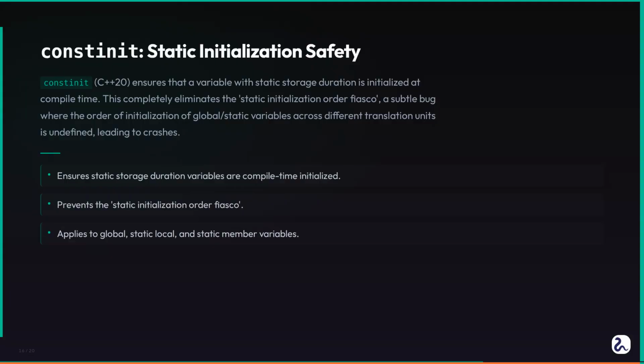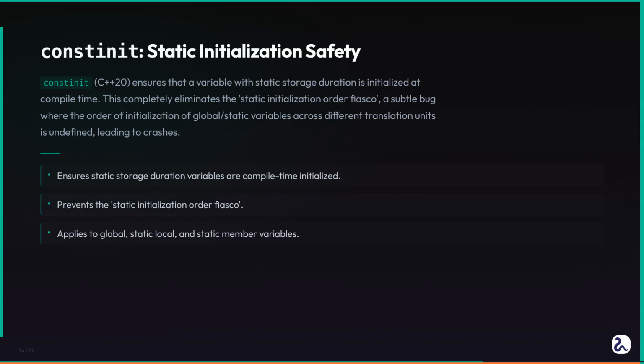Finally, we have C++20's constinit. This keyword addresses a very specific, insidious problem in C++, the static initialization order fiasco. Imagine you have two global variables, A and B, in different translation units. A uses B in its initialization, but B might not be initialized yet when it tries to use it. This leads to undefined behavior.